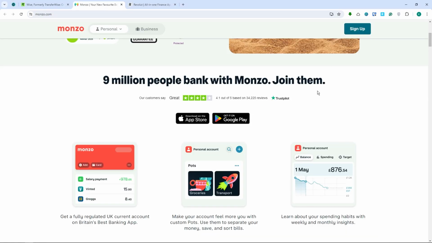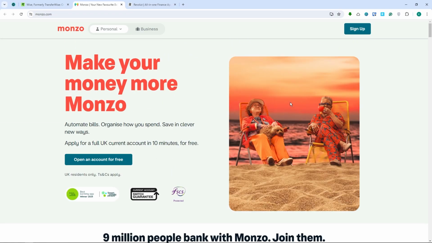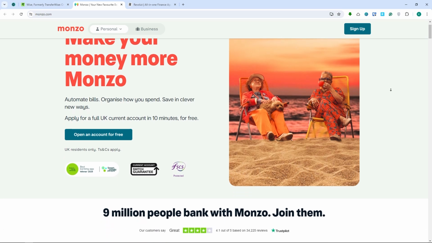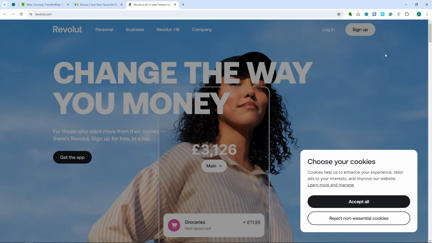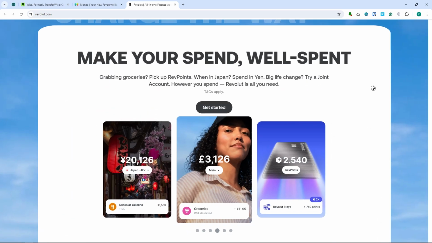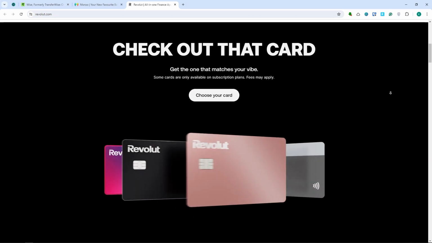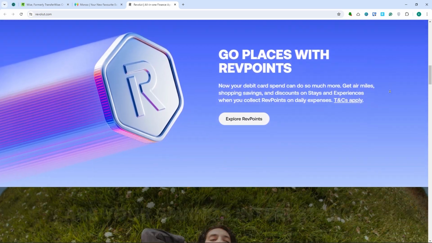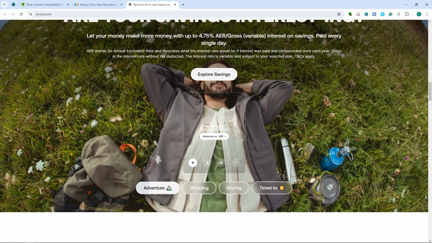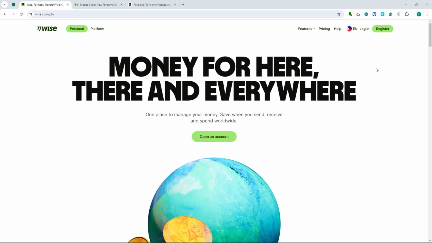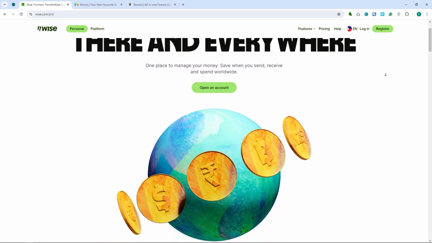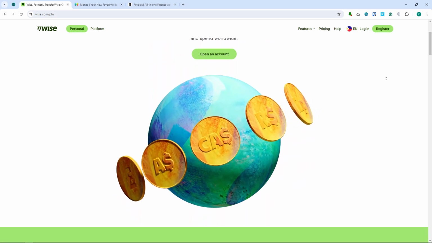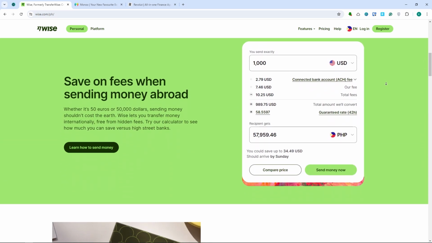So we'll be starting this video with an overview of Monzo, Revolut, and Wise. Monzo is basically known for its user-centric mobile app. Monzo focuses on simplifying personal finance management and budgeting, while Revolut stands out for its multi-currency accounts and cryptocurrency trading options, making it ideal for frequent international travelers and investors. Wise, previously known as TransferWise, specializes in international money transfers, offering transparency and cost effectiveness.